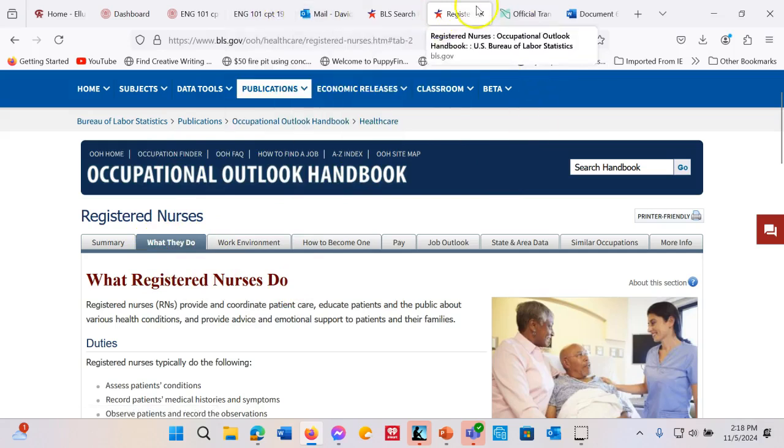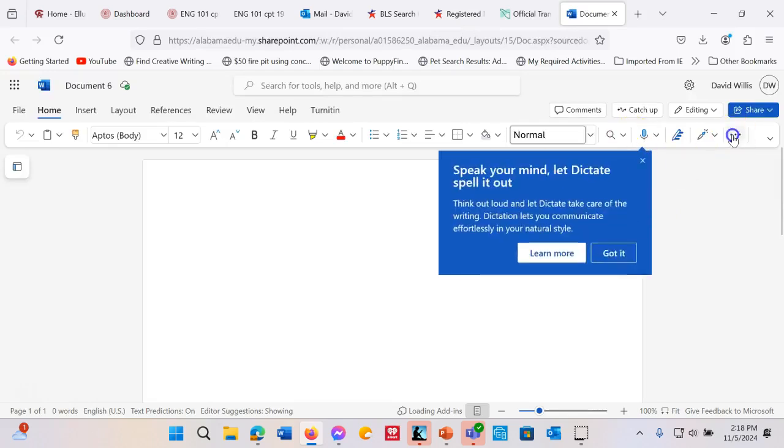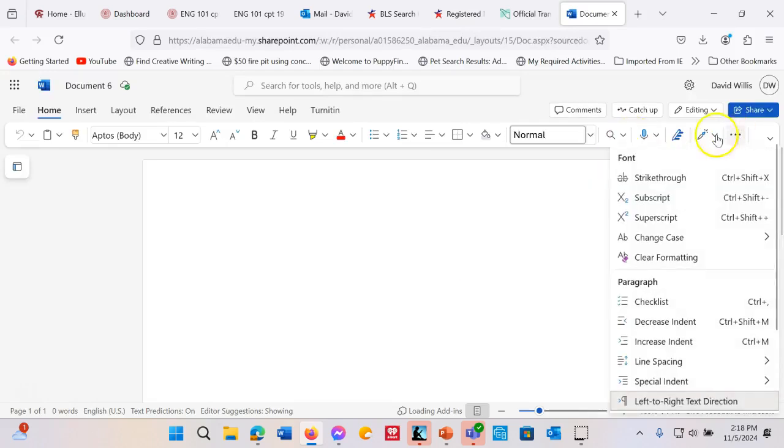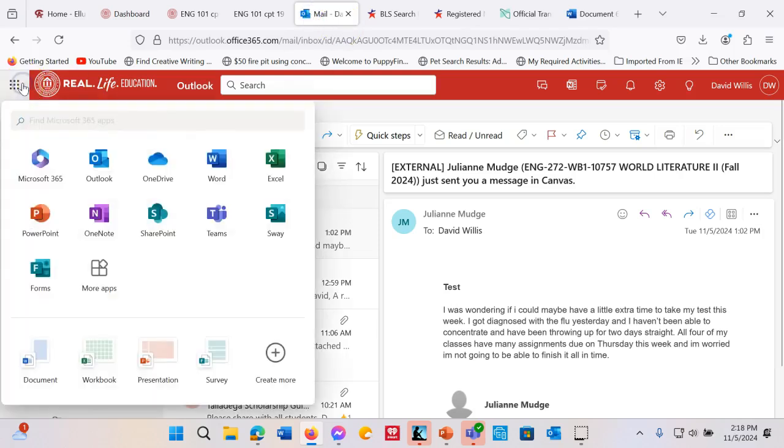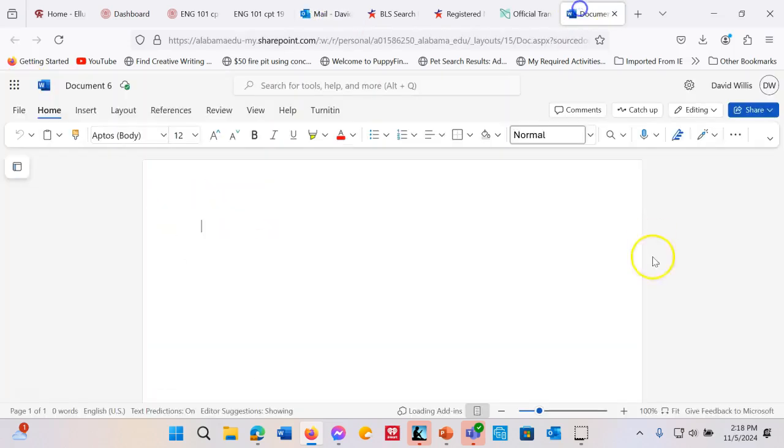So, I have a Word document here. And we're going to do a Works Cited page. Now, it's my preference to do it in single space and then double space manually because it avoids the auto-formatting issues that some of you may encounter. But this is the web version of Word that everybody has. You can just go to your email, go to the apps, and you're going to have Word there.